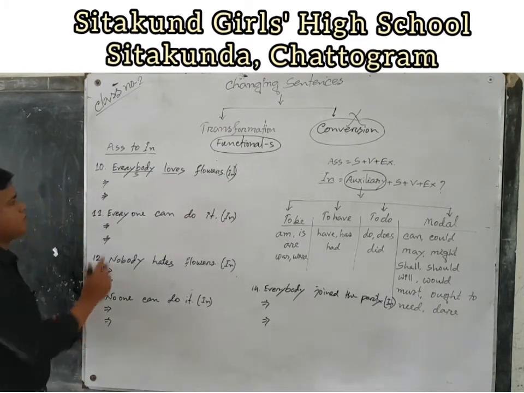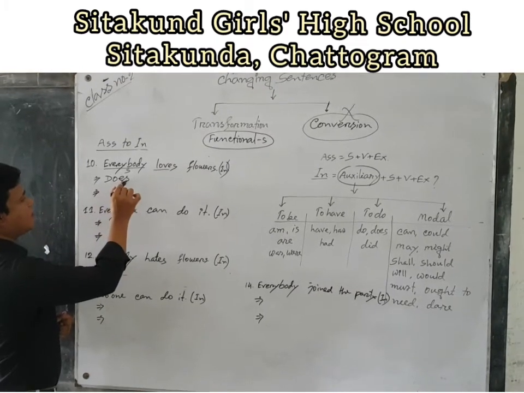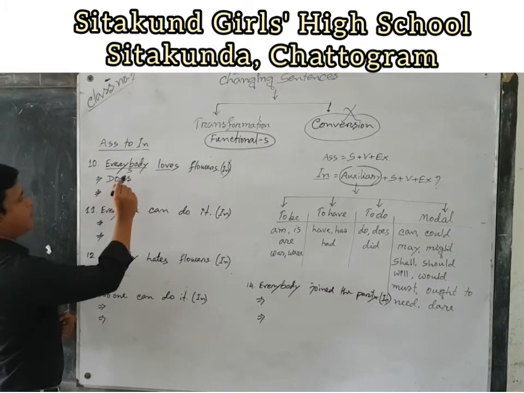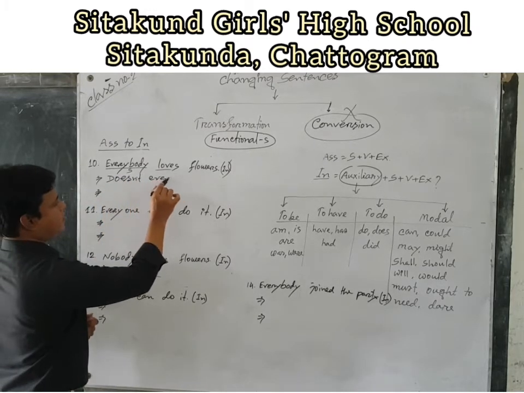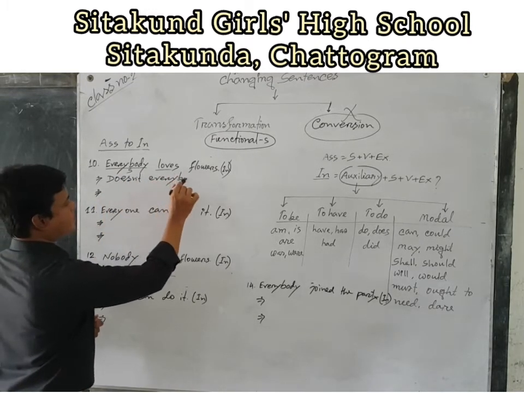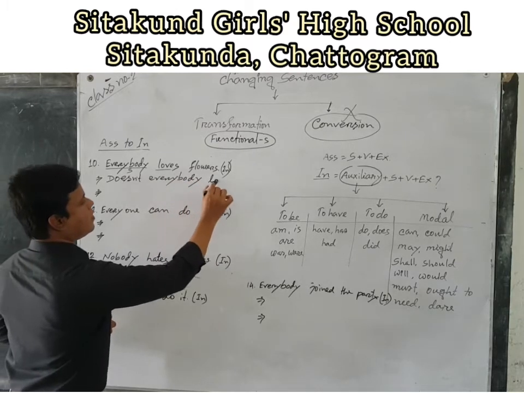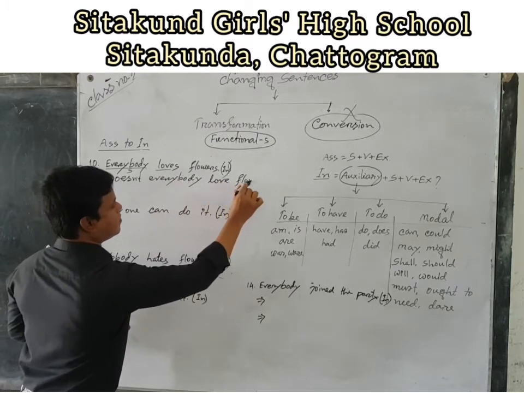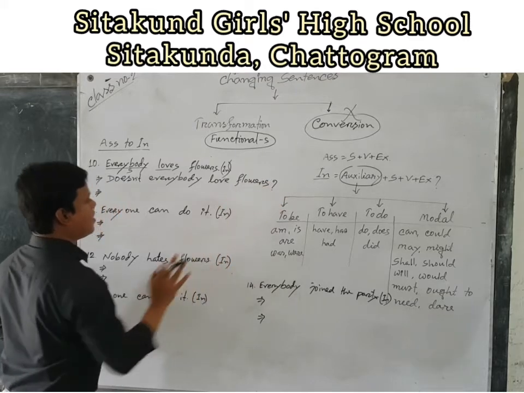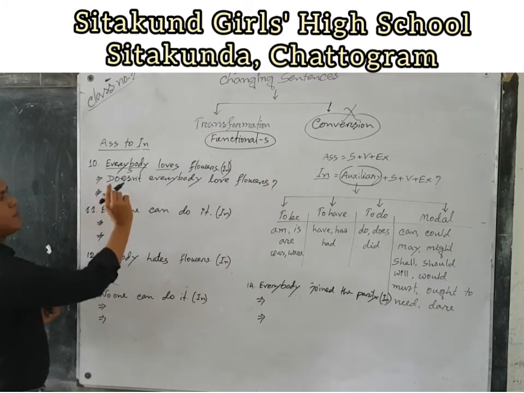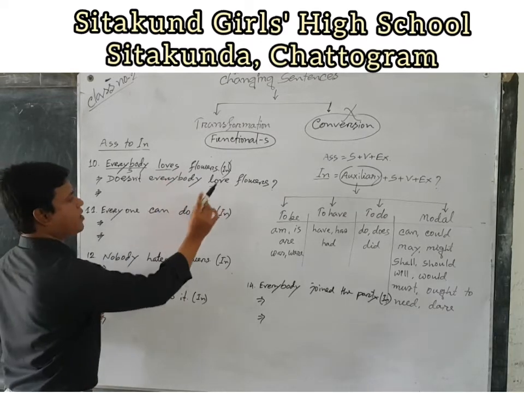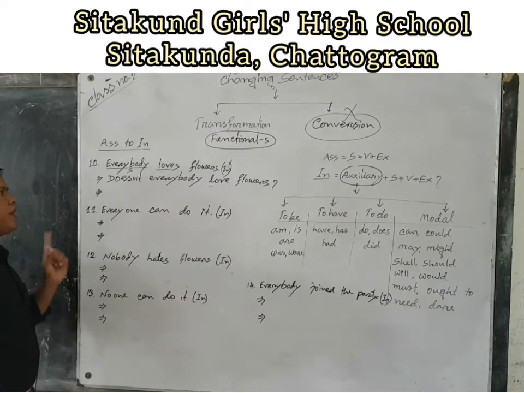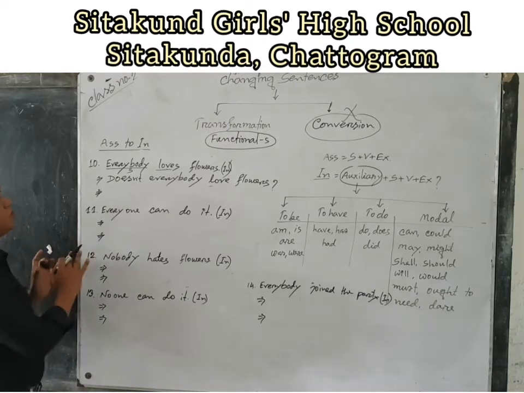So we have to use auxiliary does. The sentence is affirmative, so we have to make it negative. Doesn't, subject everybody. Doesn't everybody love flowers? After using auxiliary doesn't, the verb will be in first form, without s or es. Loves will be love. We can do another way.